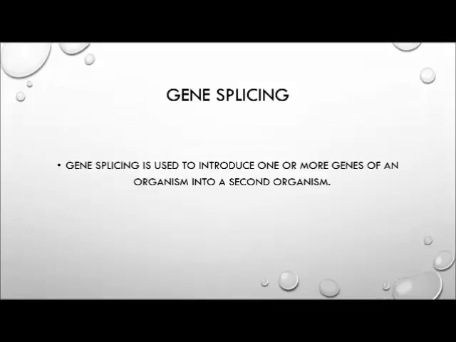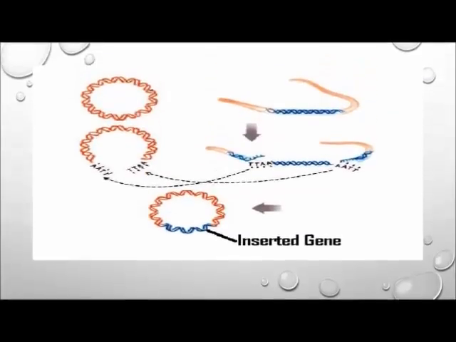Gene splicing is used to introduce one or more genes of an organism into a second organism. In splicing, the donor DNA must be cut and pasted or recombined into a compatible fragment of DNA from a vector, an organism that can carry the donor DNA into the host. This process is used to produce transgenic animals.